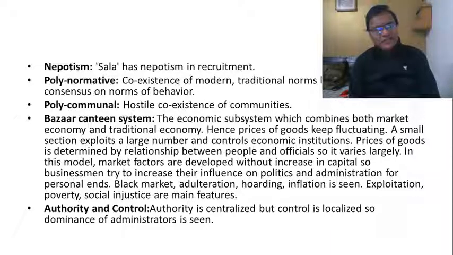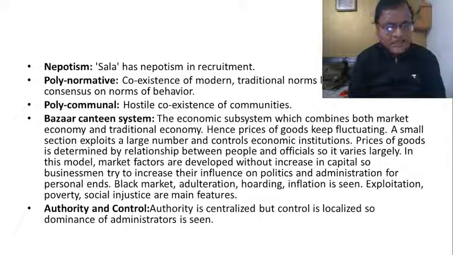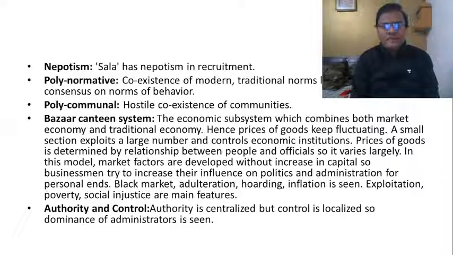When it comes to the social system, Riggs has said that it is characterized by polynormativism. What is polynormativism? The existence of multiple values. According to Riggs, this prismatic society has multiple value systems and norms. On the one hand, our constitution talks about rule of law, equality before law, equal opportunities, right to equality, right against exploitation, right against discrimination, and so on.